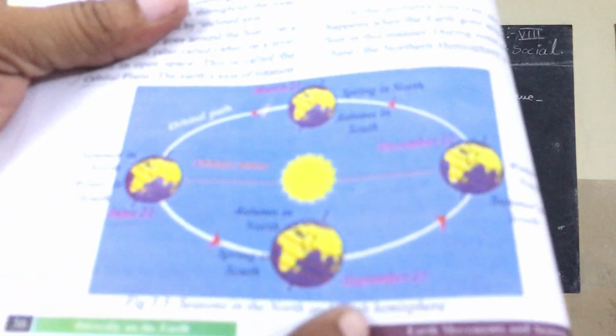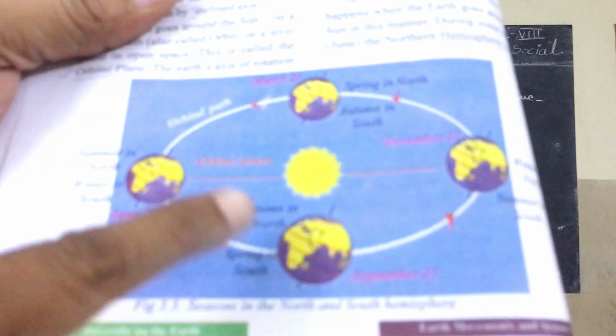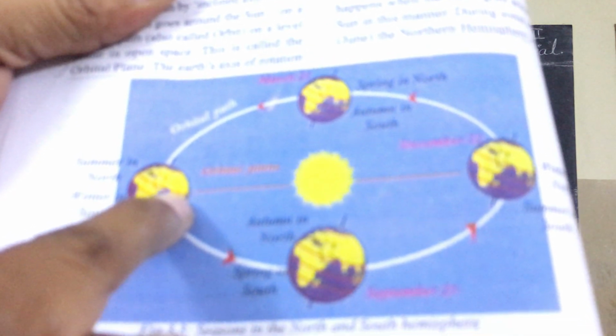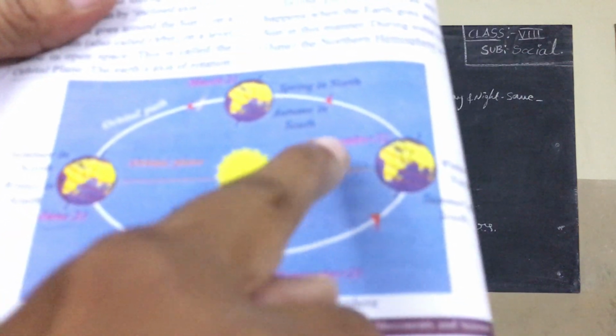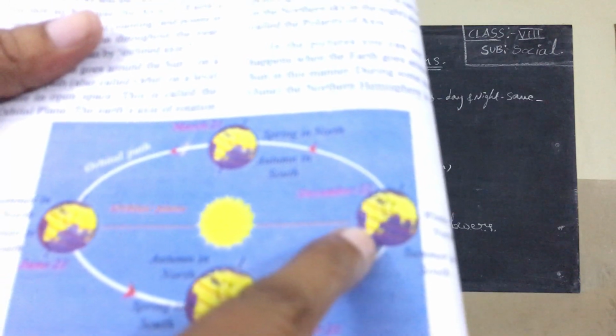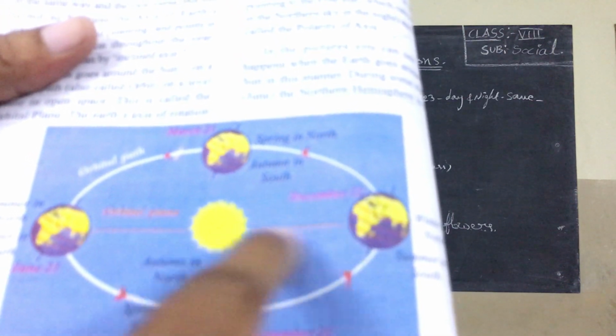But this is the information; you must keep in mind the main points. June 21st, sun rays fall directly upon the Tropic of Cancer. December 22nd, sun rays fall directly upon the Tropic of Capricorn. Keep that in mind, boys and girls.